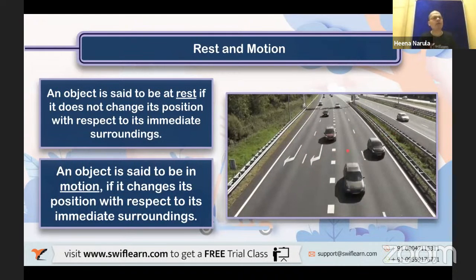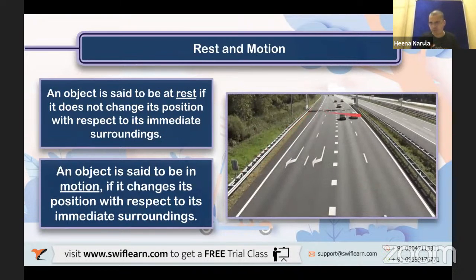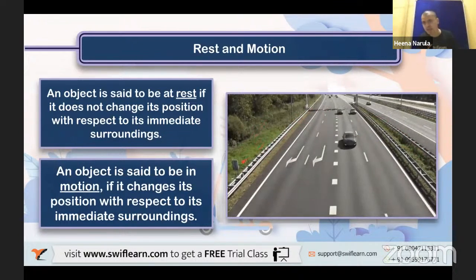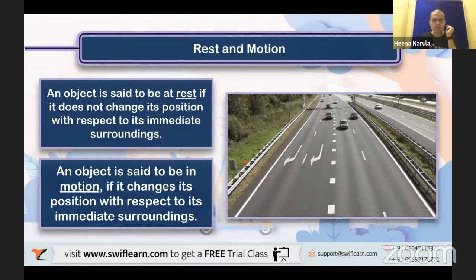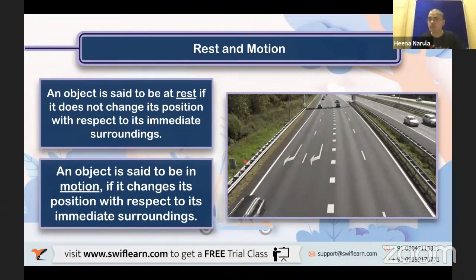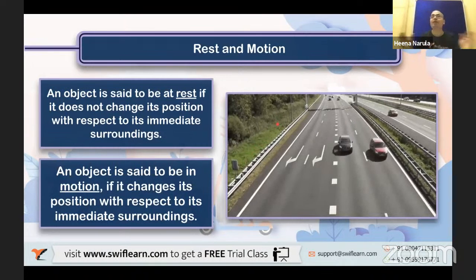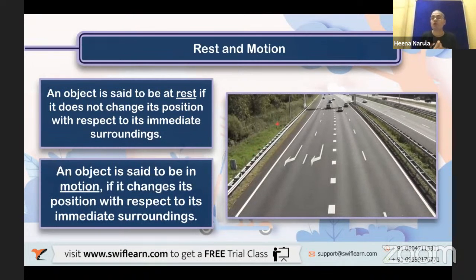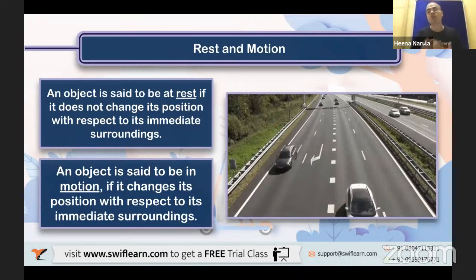Now, immediate surrounding you can consider as a road, or the barriers on the road, or this grass. Any reference you can take. So with that reference, the car is changing its position with respect to time. That's why they are in motion. Very good. So that is a basic differentiation or basic logic you can apply to identify whether an object is in a state of rest or in motion.